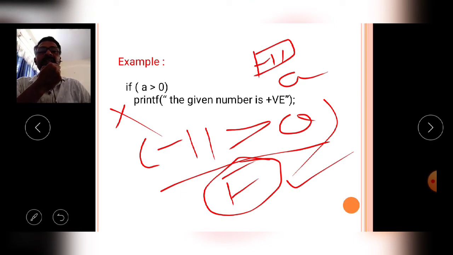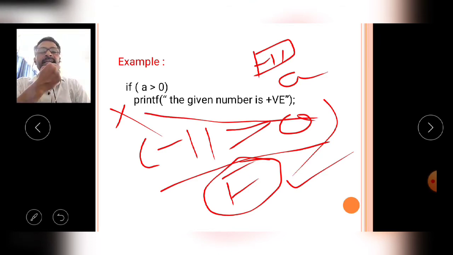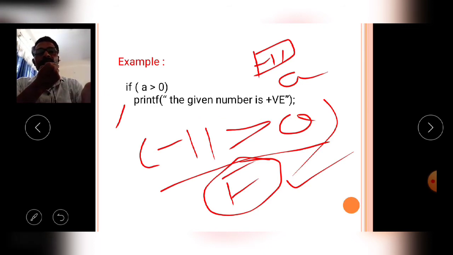That means it will not be executed by the compiler. Like that, the if condition works. So if the variable has the value minus 11, the given condition is false, and simply the line is omitted, ignored by the compiler while executing. So like that, the if condition works in the C language.